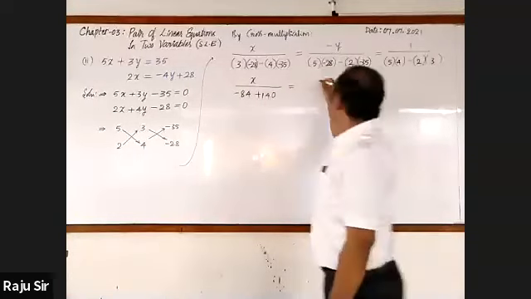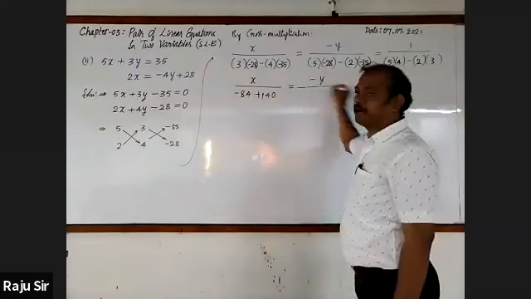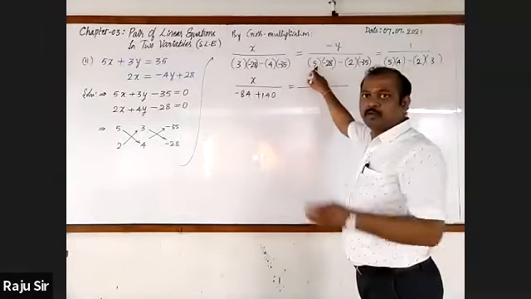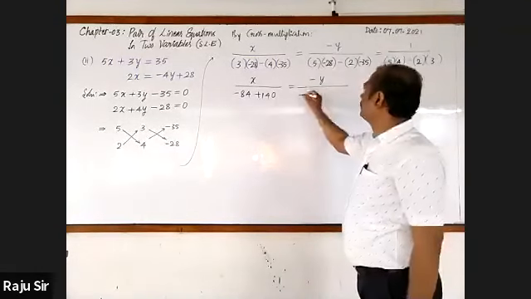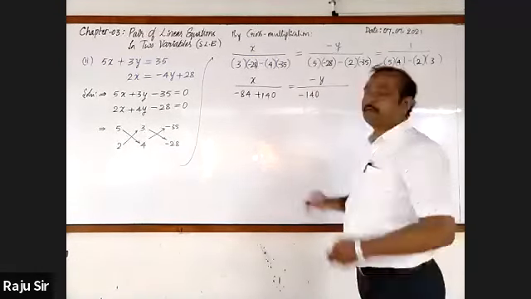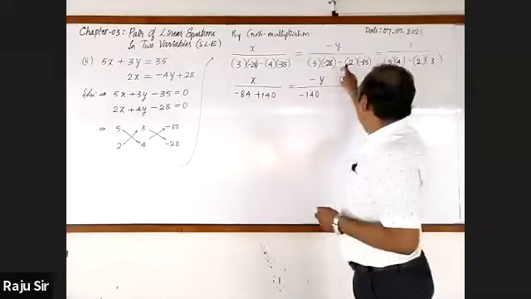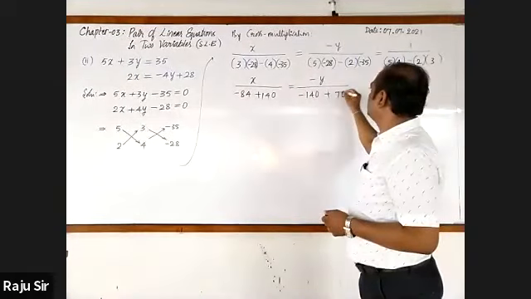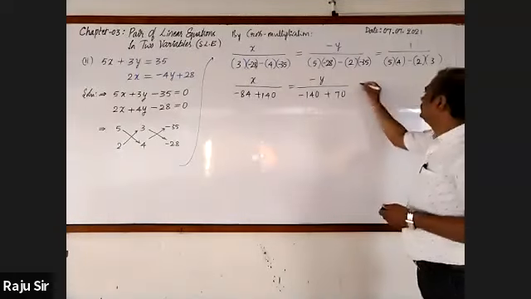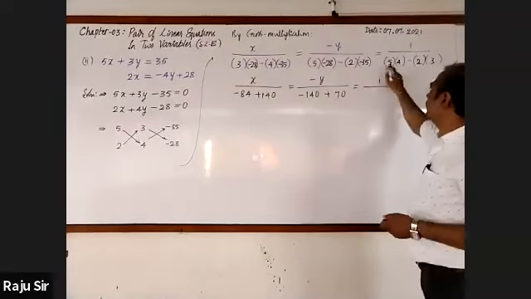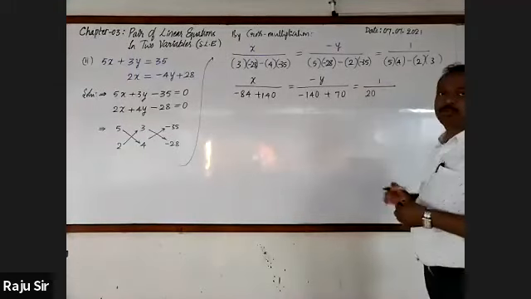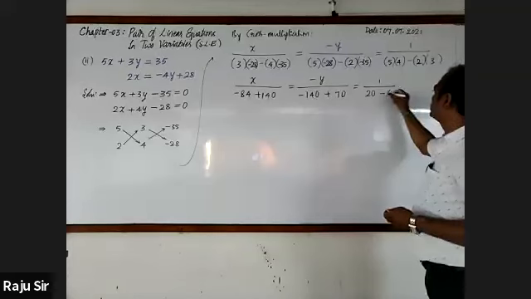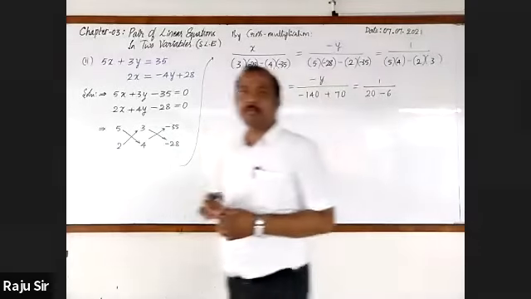This is equal to minus y by... Multiply this. 28 5s are half of 280. It will be 140. Next, minus into minus plus 35 2s are 70, is equal to 1 by 5 4s are 20 minus 2 3s are 6. Have you got the same?